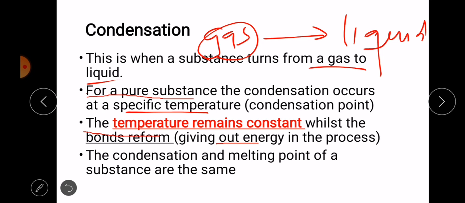The condensation and melting point of a substance. Oh no, it's not melting point. This one is supposed to be boiling. Sorry for that. So this one is boiling.